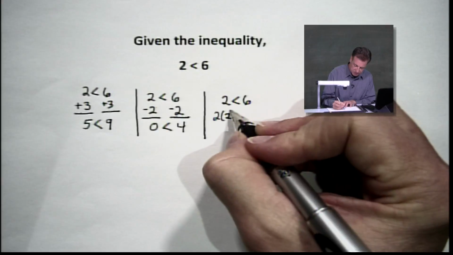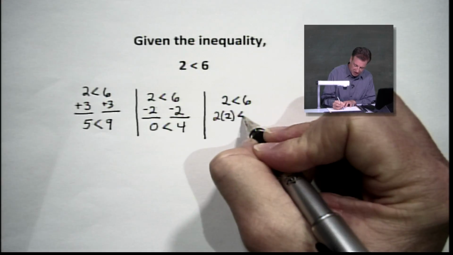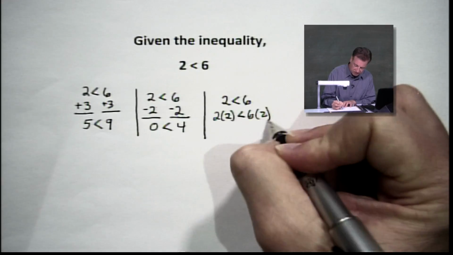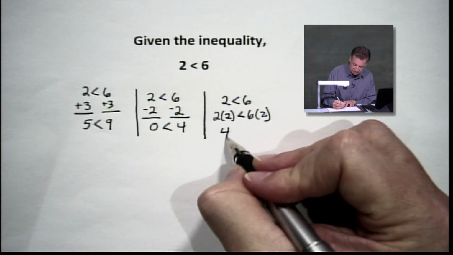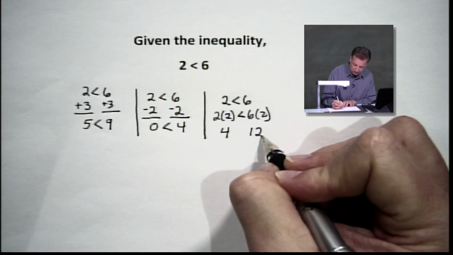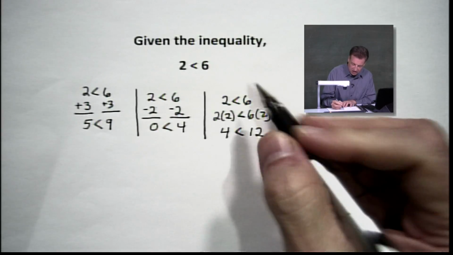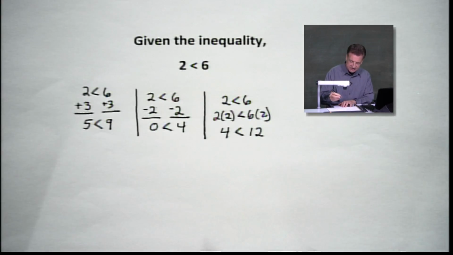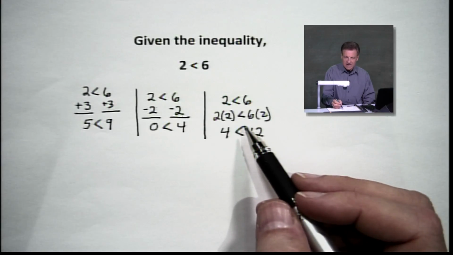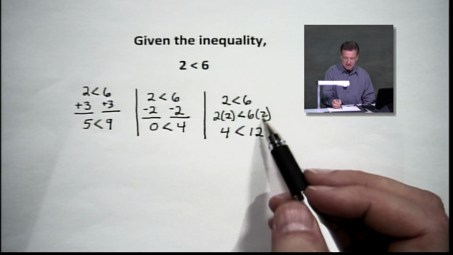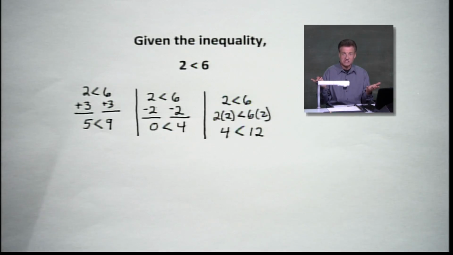So we're going to say 2 times 2. And on the other side, we're going to say 6 times 2. And I already gave you a little hint that it's going to be less than. Well, let's see if that works. I've got 4. I've got 12. And you know what? It's true. So it looks like if I multiply both sides, the inequality still holds. Well, what if I'd multiplied by 0? What if I'd done 0? I wouldn't have a less than anymore. If I multiplied both sides by 0, I would all of a sudden have 0 and 0, which is equal.